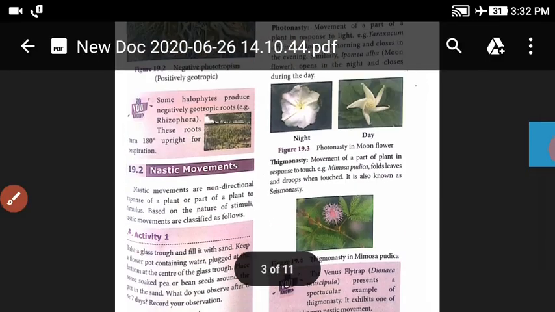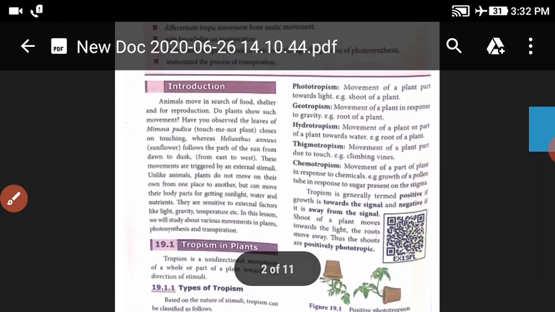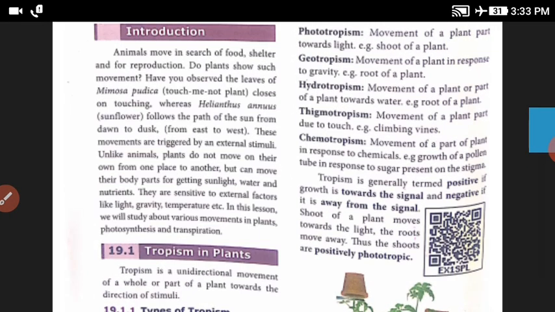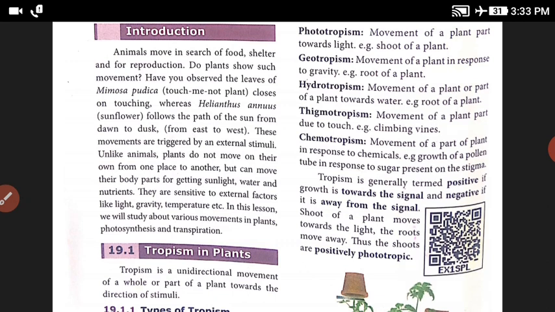And next, Helianthus annuus, the sunflower, follows the path of the sun from dawn to dusk, from east to west. These movements are caused by external stimuli. The Mimosa pudica and Helianthus annuus both respond to external stimuli.